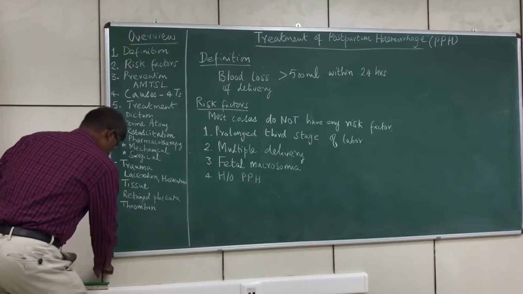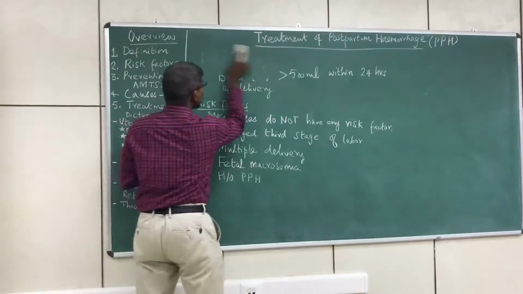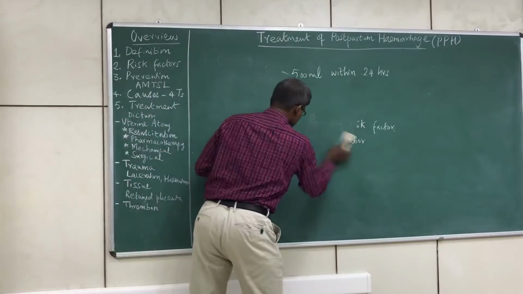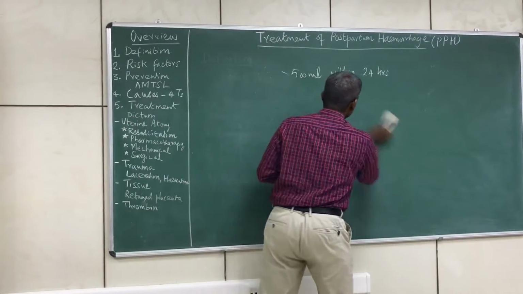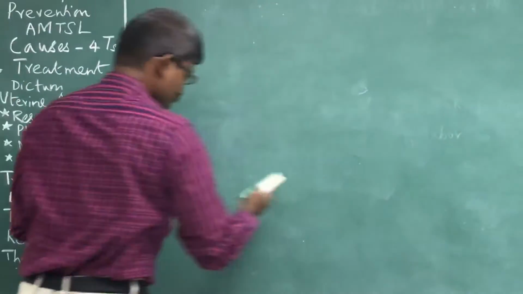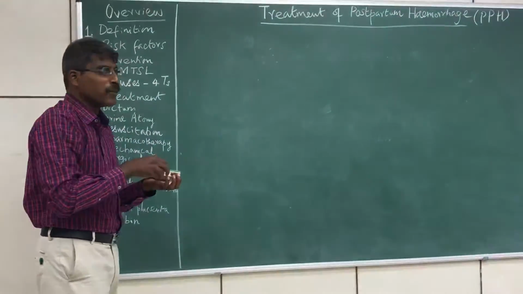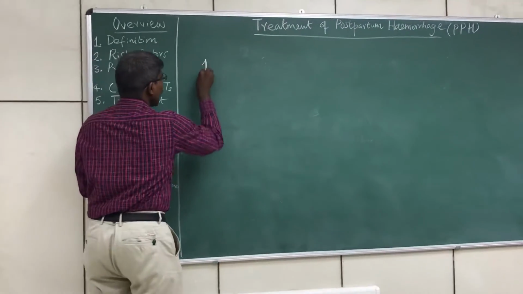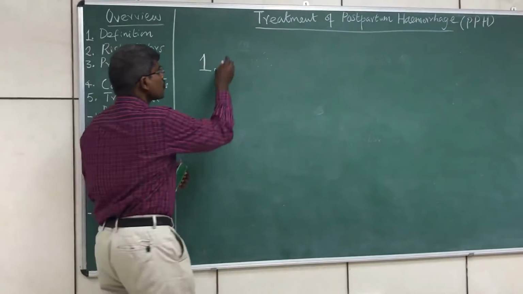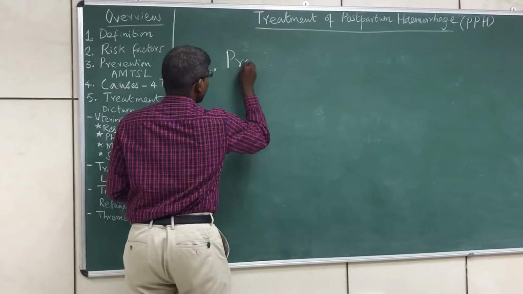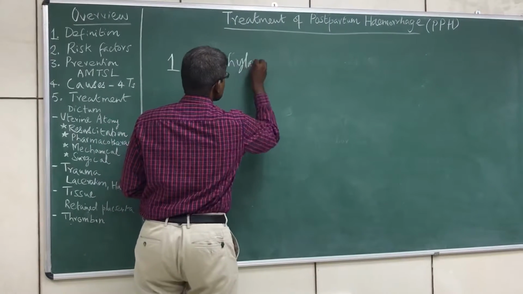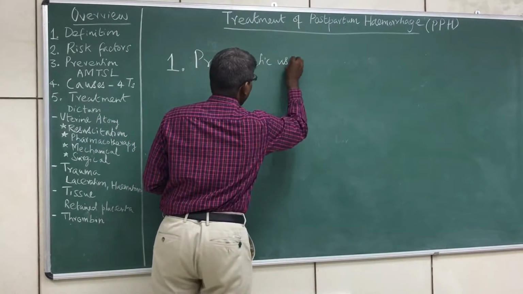Right. Having told what the risk factors are, let's see how to prevent postpartum hemorrhage. Postpartum hemorrhage can be prevented by active management of the third stage of labor. That is said to be an important factor in preventing postpartum hemorrhage. What measures should be taken for the active management of the third stage of labor? The first and the most important is prophylactic use of oxytocin.